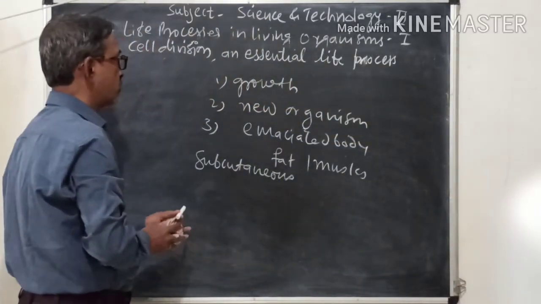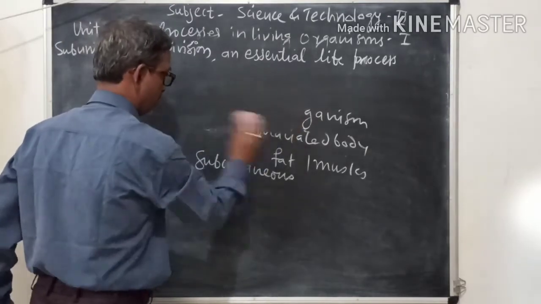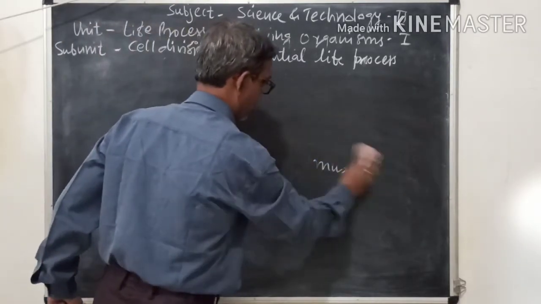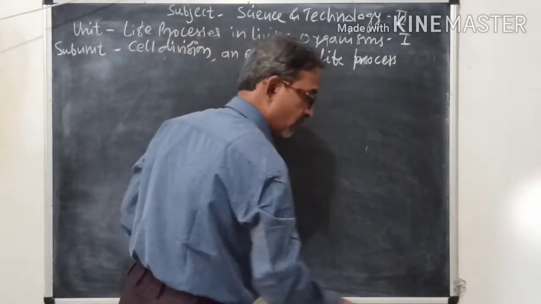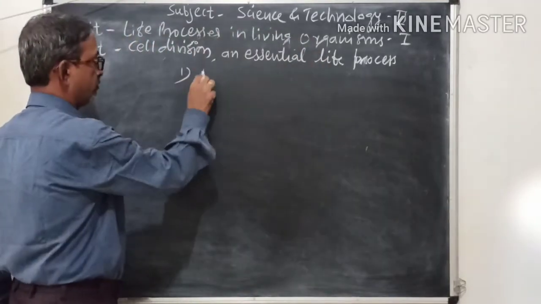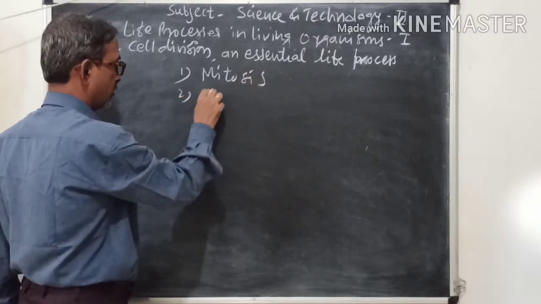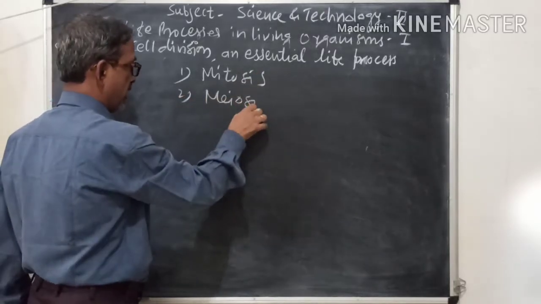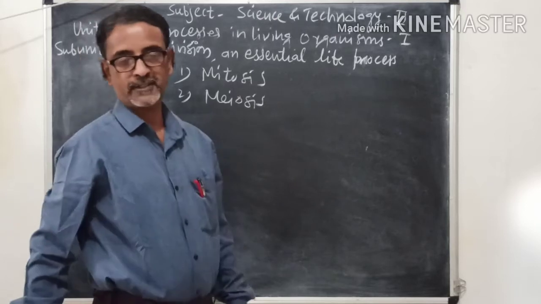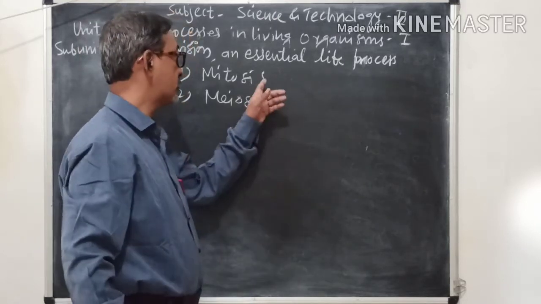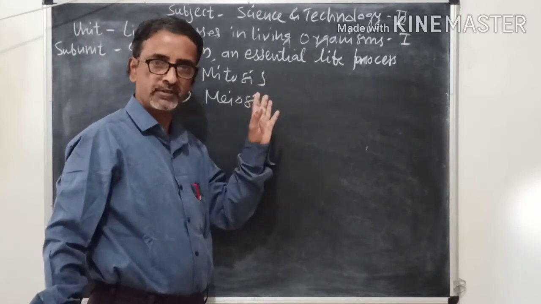There are two types of cell division. One is called mitosis and one is called meiosis. Now what is mitosis? What is meiosis?